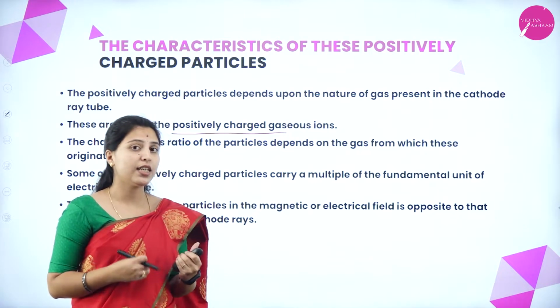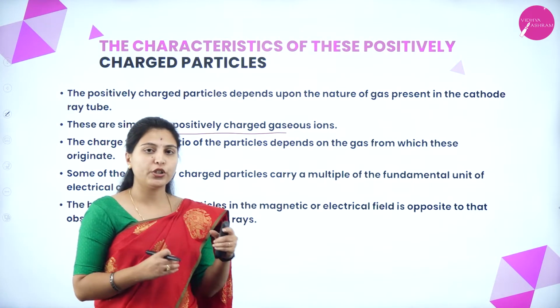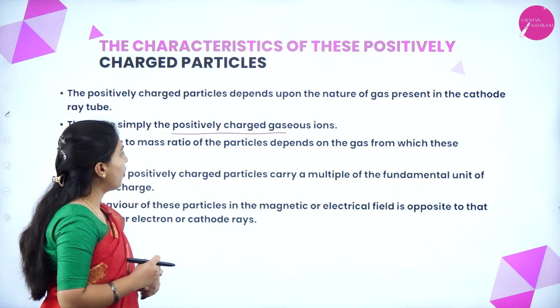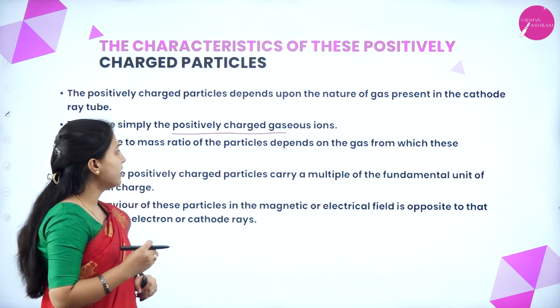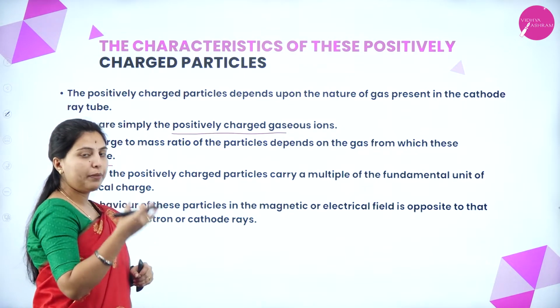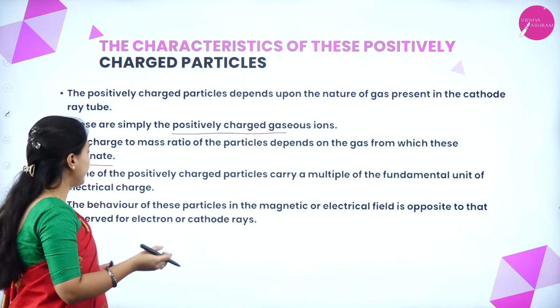The positively charged particles are produced by ionization of the gas in the cathode ray discharge tube. The charge to mass ratio of the particles depends on the gas from which these originate. So the gas will be ionized and it will form positively charged particles.